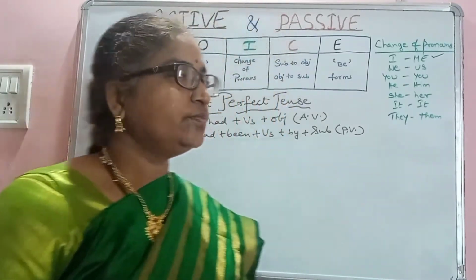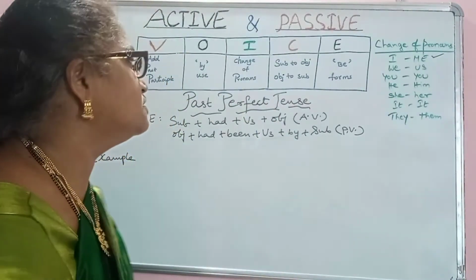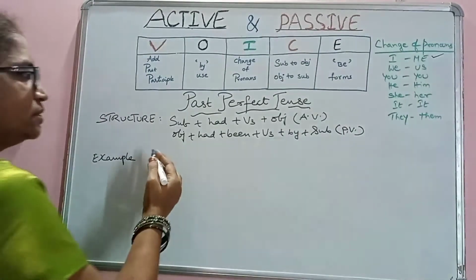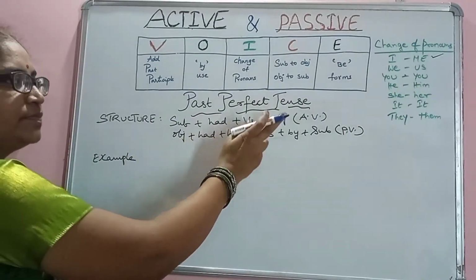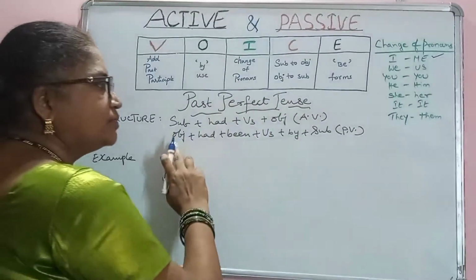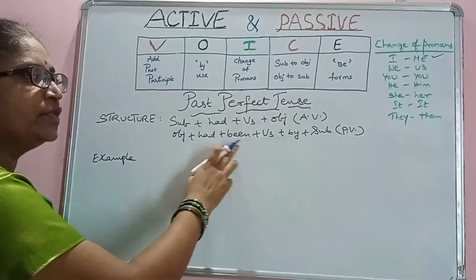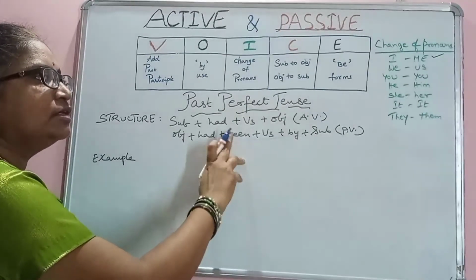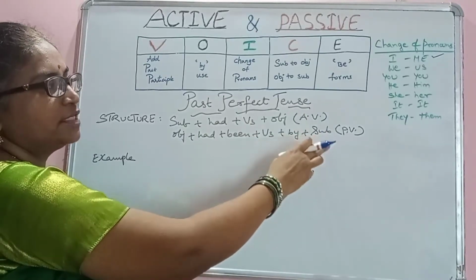Now let's go with the past perfect tense. The structure is mentioned here: subject, had plus V3, plus object. The object comes to the subject place, and had is followed, and been is followed in the past perfect, and the V3 form, by, and the subject.